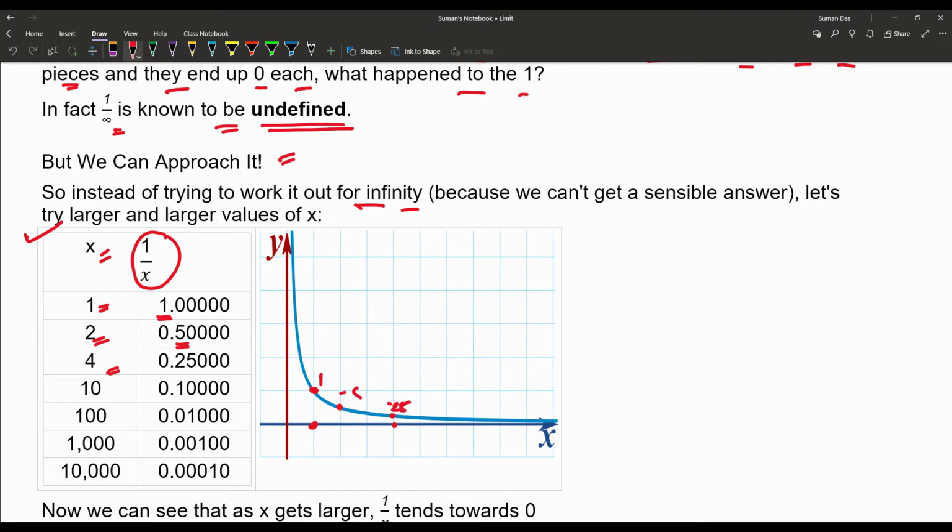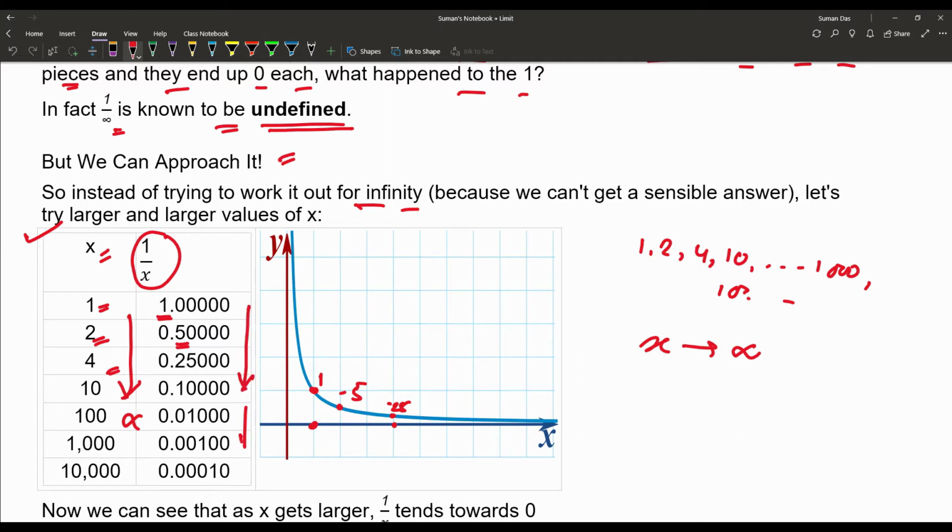In that manner we are approaching infinity. That means we are increasing the value of x to a very big number: 1, 2, 4, 10, up to 1000, then 10,000, so x is tending to infinity. When x tends to infinity, the value of 1 by x just decreases but never reaches 0.